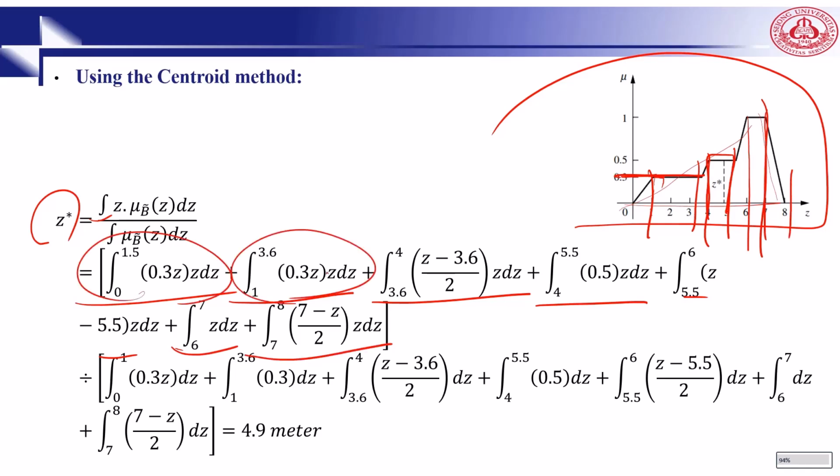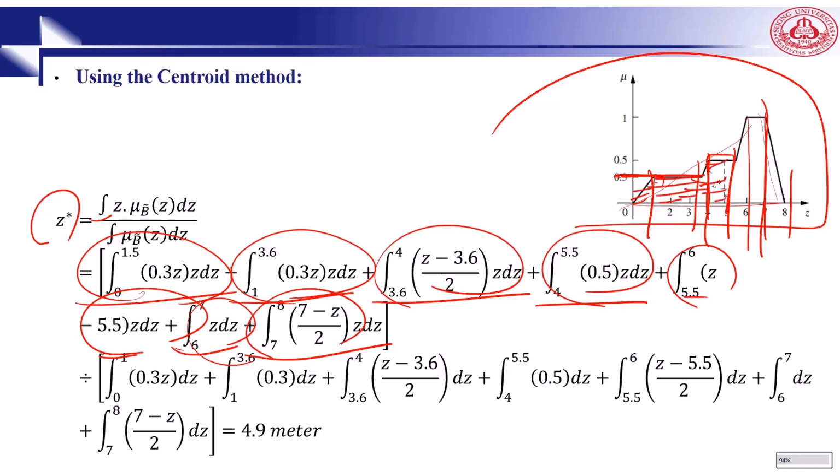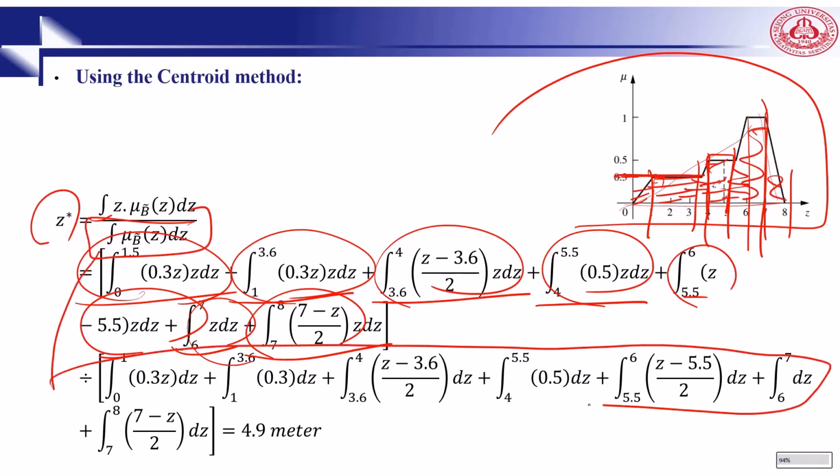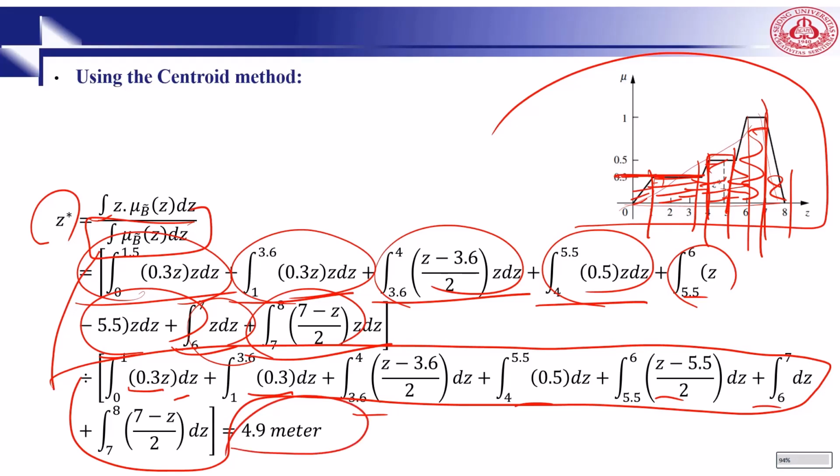So we define, based on our degree, different rules because we want to find the area, right? We have to divide them, right? For this part, we have this one divided by membership degree, Z is membership. Finally, if you simply calculate this integral, then you come up with 4.9 meter.